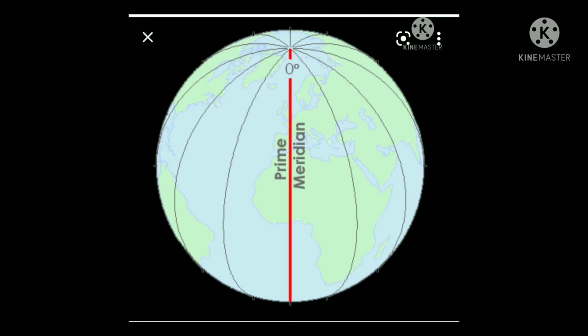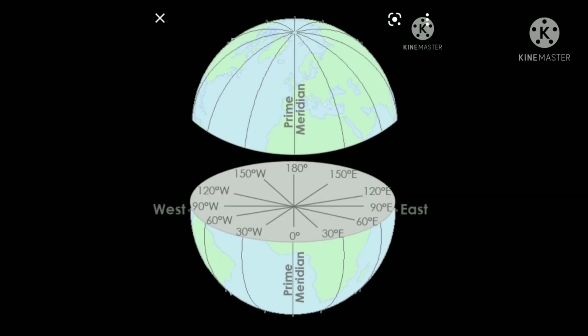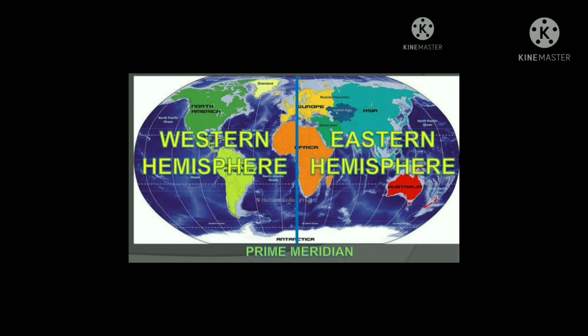The 0 degree longitude divides the Earth into two equal halves, that is, the Eastern Hemisphere and the Western Hemisphere. In the Western Hemisphere there are 180 degrees, and in the Eastern Hemisphere there are 180 degrees.